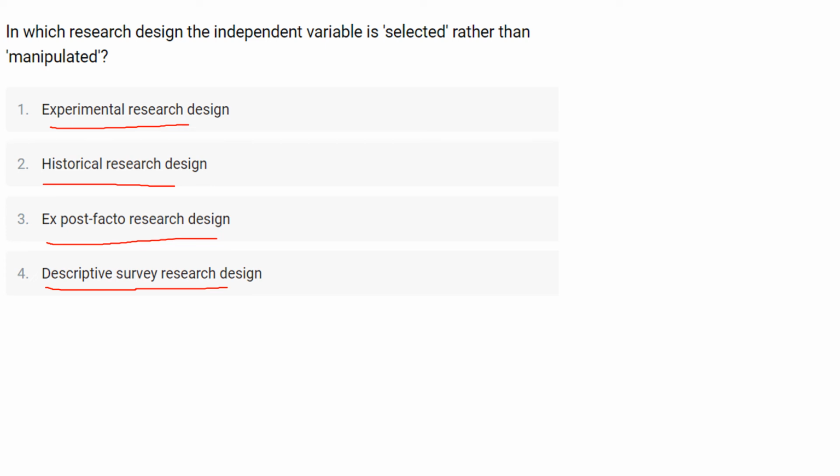So here ex post facto research, an after-the-fact research, is a category of research design in which the investigation starts after the fact.